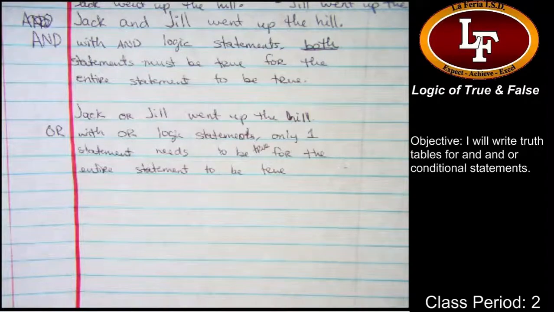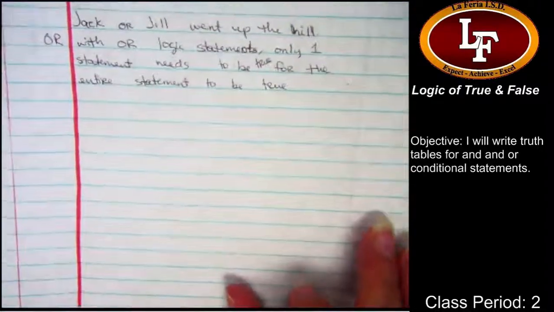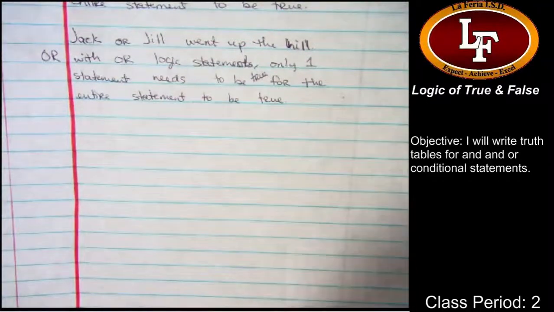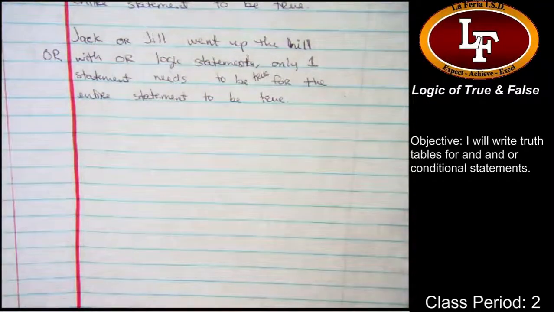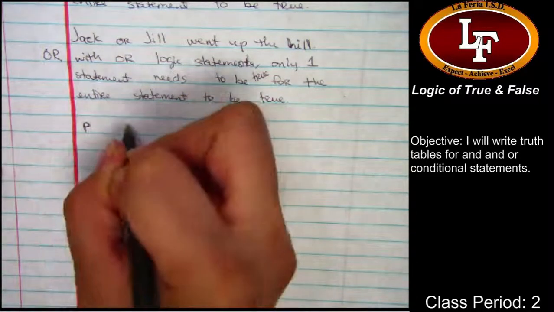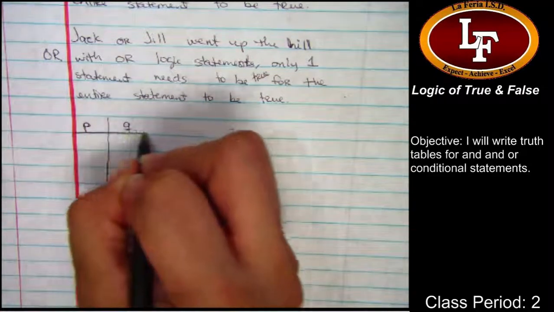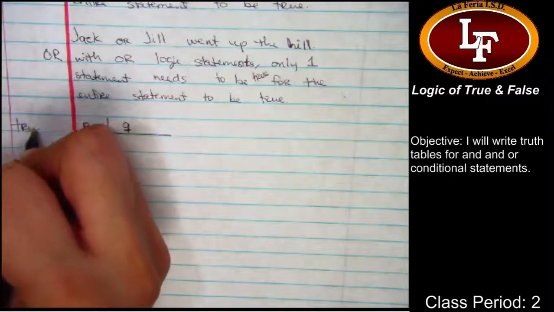All right, I'm going to scoot it up just a little bit. There we go. Now we're going to talk about truth tables. So we had two statements here. We had the statement Jack went up the hill, and then we had the statement Jill went up the hill. So I'm going to abbreviate these statements by using the letters P and Q. Okay, and I'm going to make a little table. So here's my truth table.